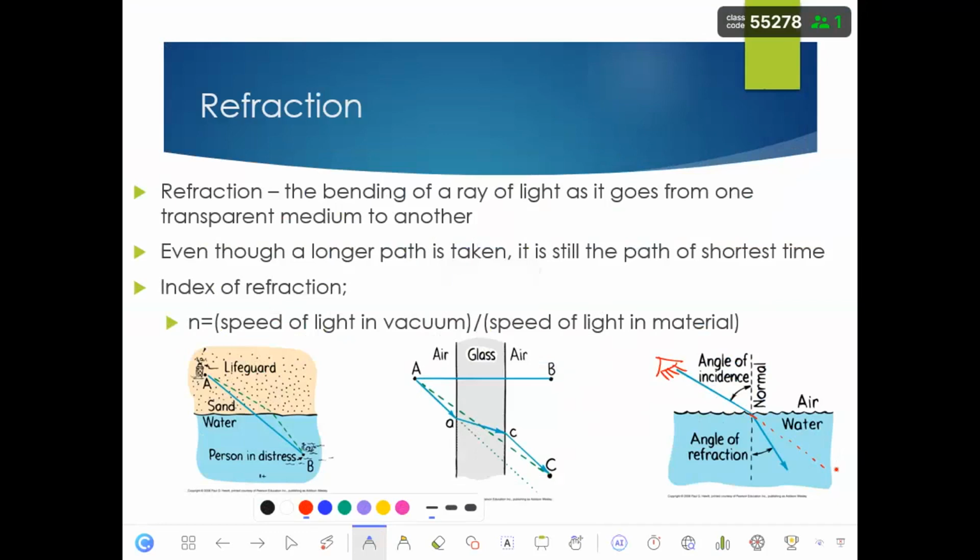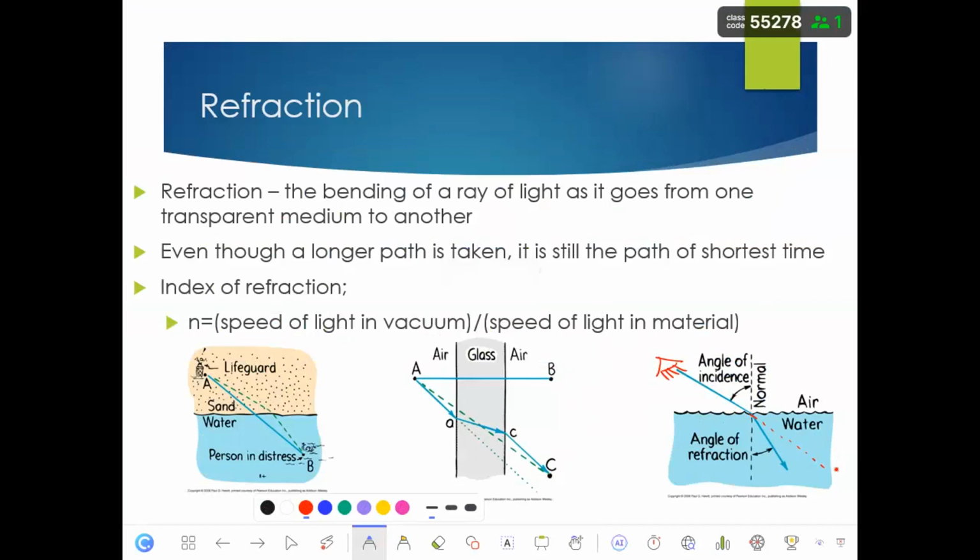So you may say the light bends this way or that way, okay? Because both are bending. That's why we define a normal line. What is the normal line? The normal line is a virtual line which is always perpendicular to the surface that the light is passing.